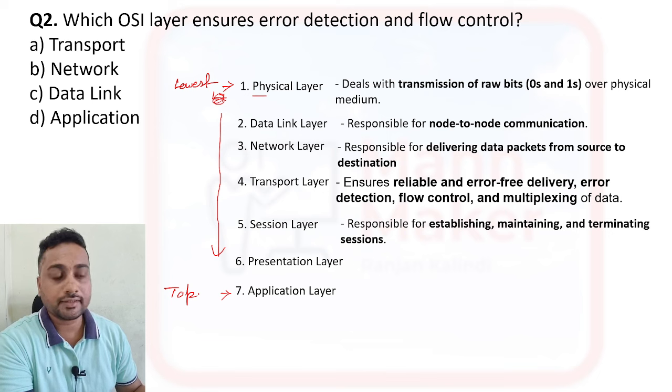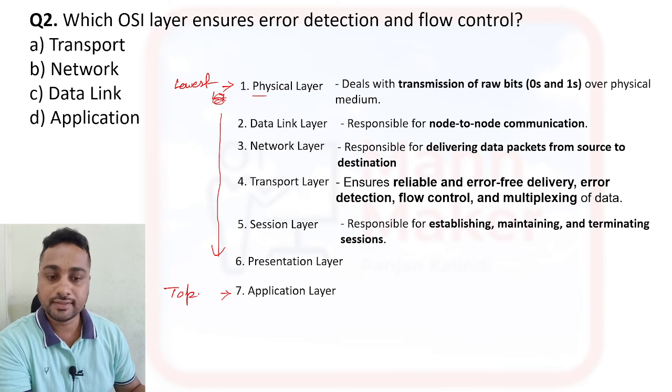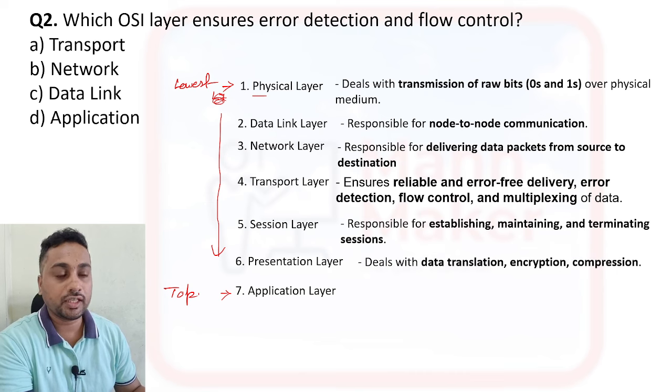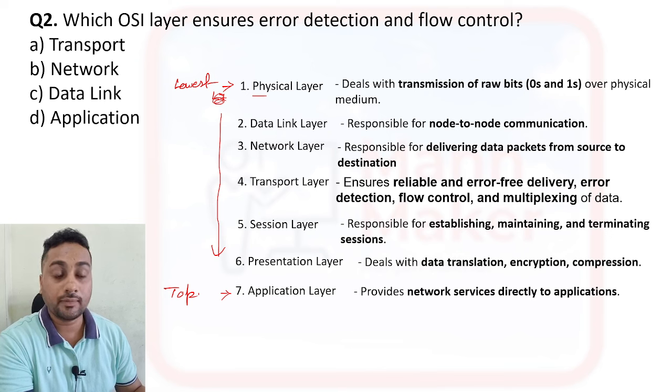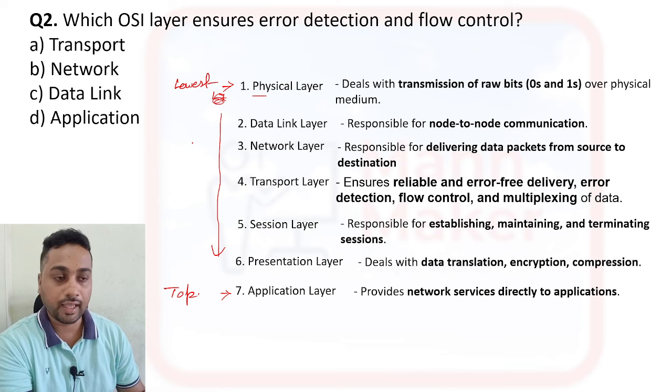Session layer is responsible for establishing, maintaining, and terminating sessions. Then presentation layer deals with data translation, encryption, and compression. Then application layer provides services directly to an application. So these are the 7 layers of the OSI model, and their work I have mentioned here.